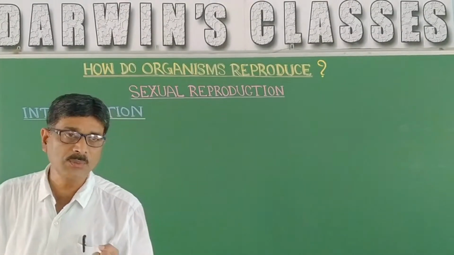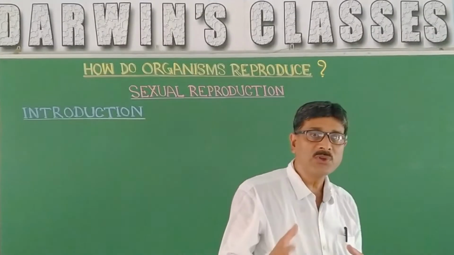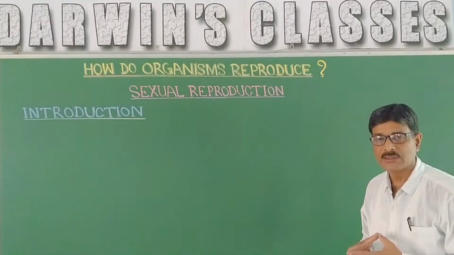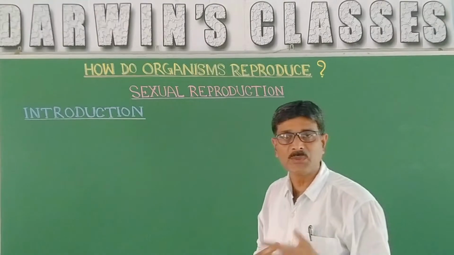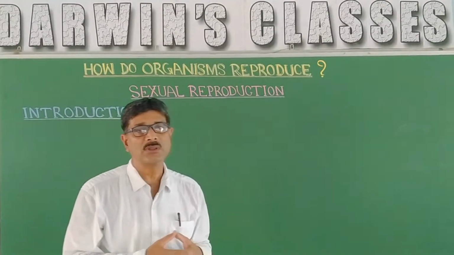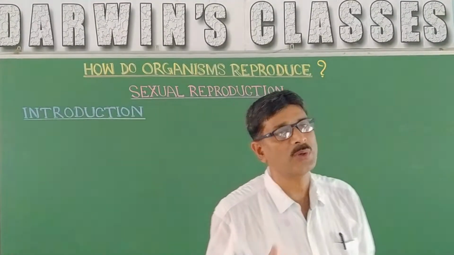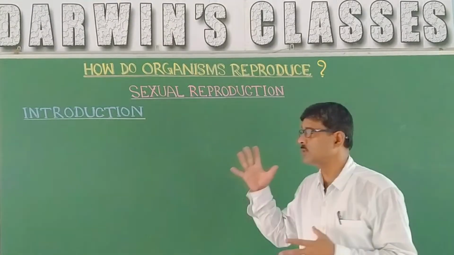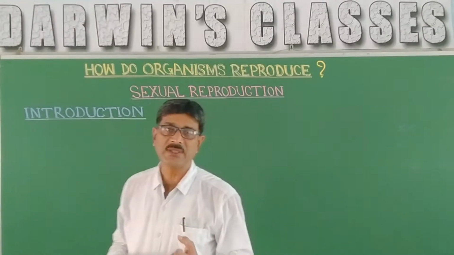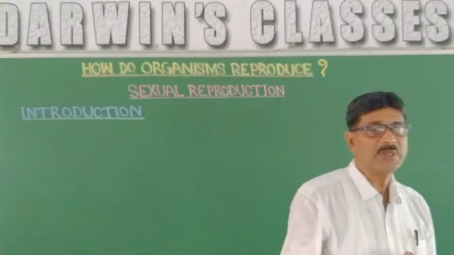On the basis of production of gamete, the individual which produces the male gamete, the male sex cell, that is sperm, is termed male, and the organism capable of producing the female gamete, the egg or ova, is the female. So in sexual reproduction, there is need of two individuals, male and female, and they produce their gametes.